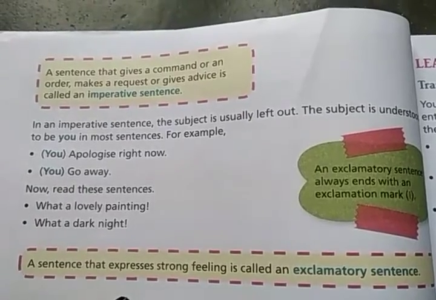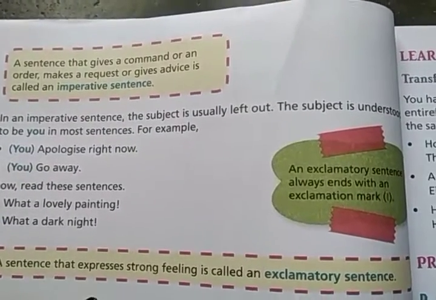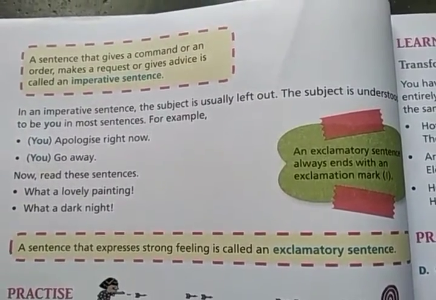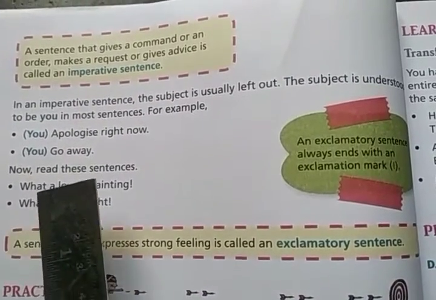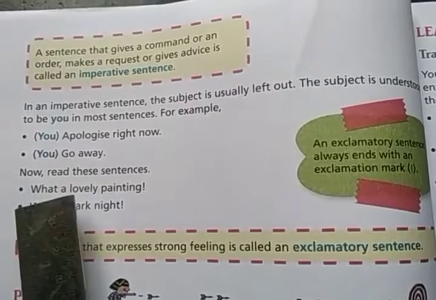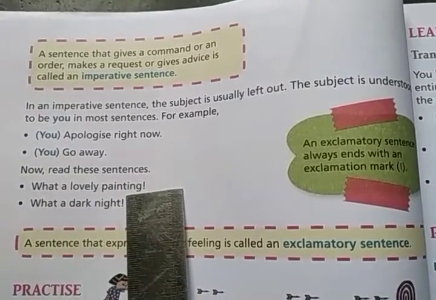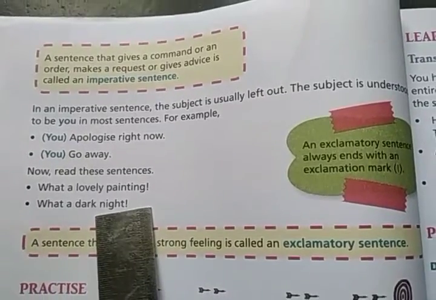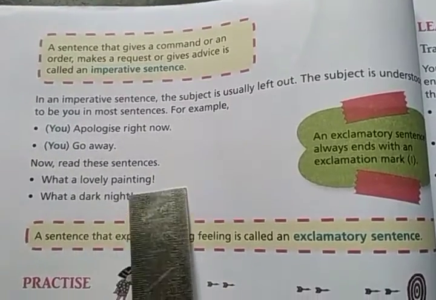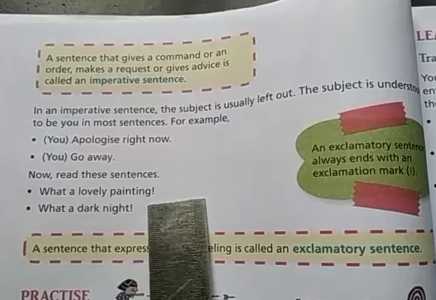Now the last type of sentence is the exclamatory sentence. This is also easy. Look, read the sentences. What a lovely painting. What a dark night. So these types of sentences are known as exclamatory sentences.